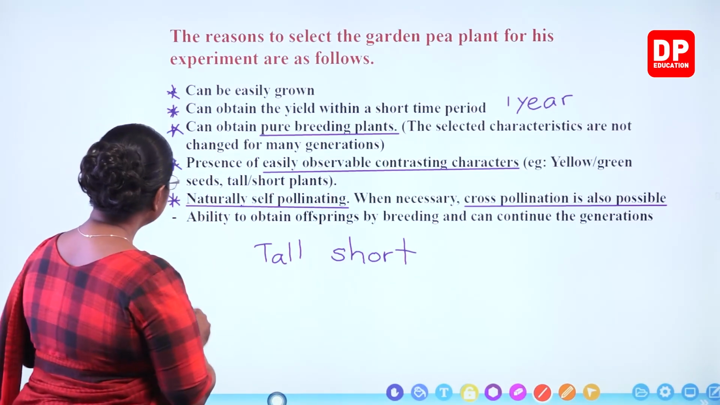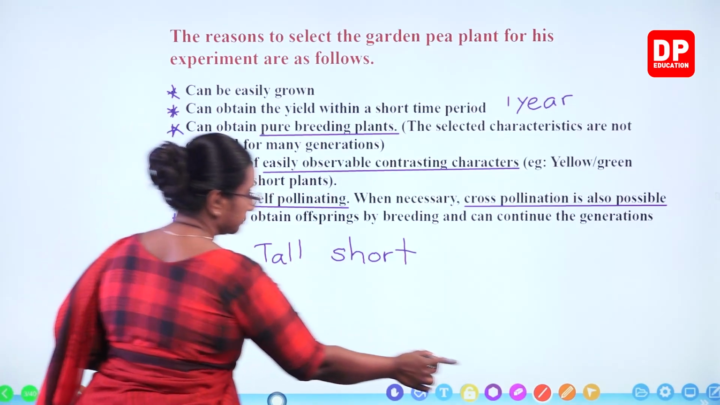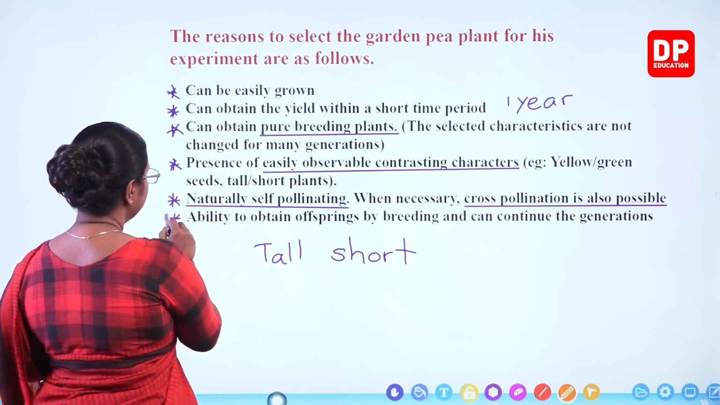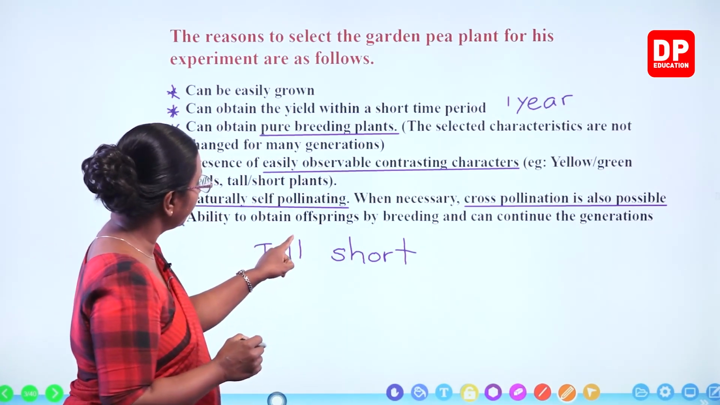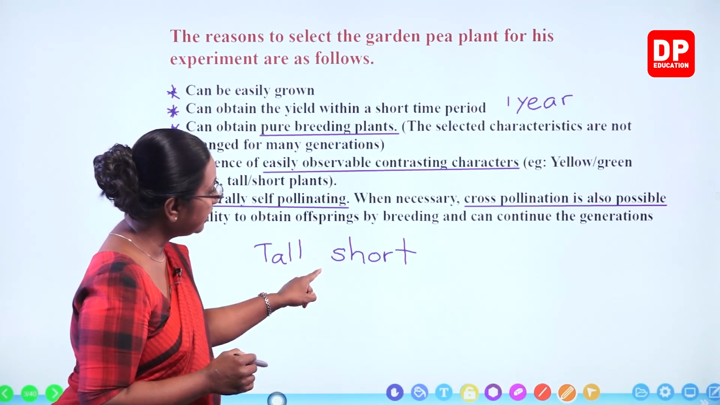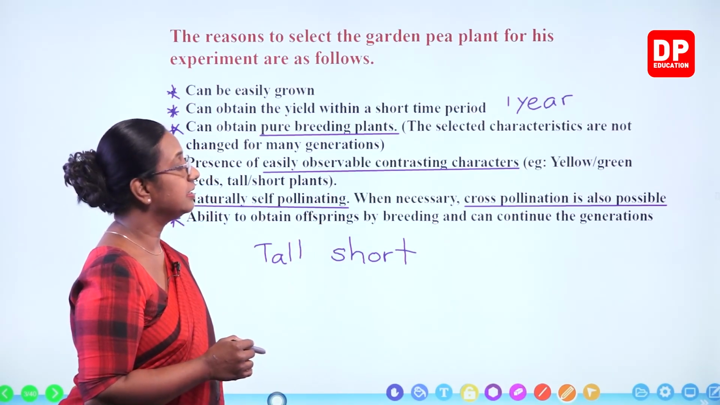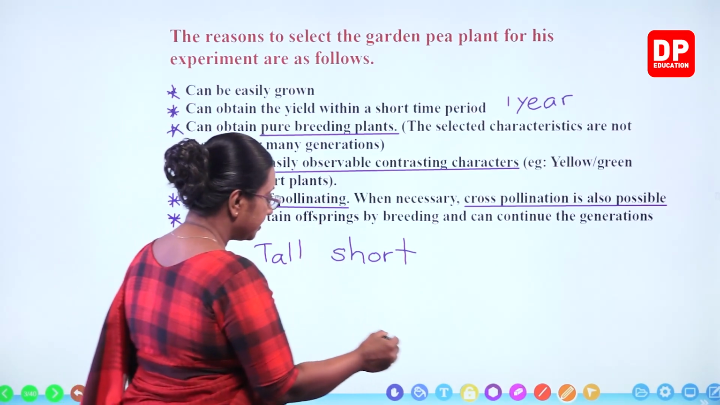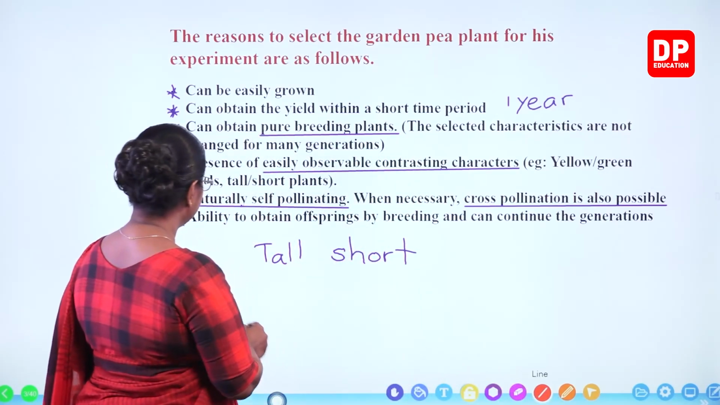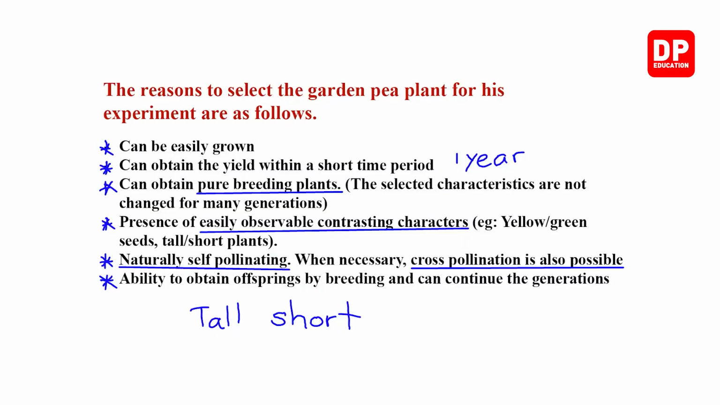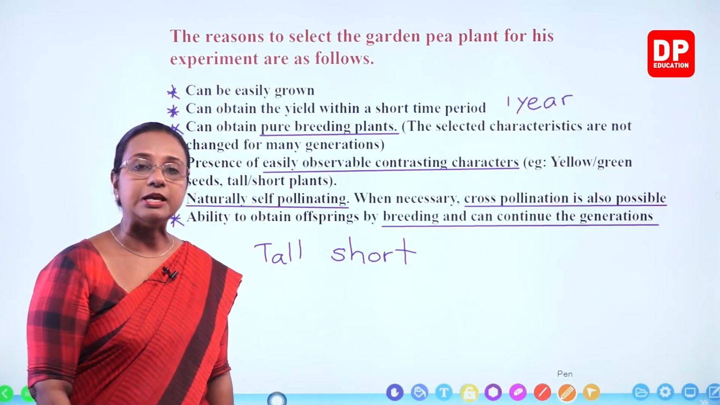Then the last reason, ability to obtain offsprings by breeding and can continue the generations. Now this is something you have to understand. Ability to obtain offsprings by breeding and can continue the generations. Now what is the meaning of breeding?